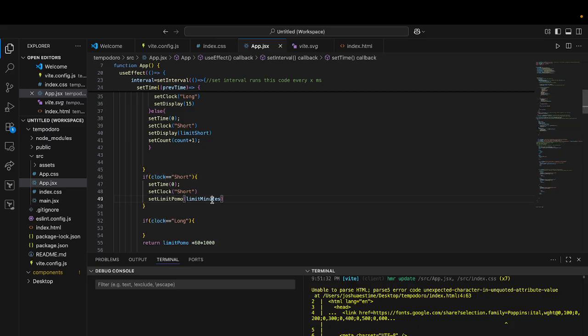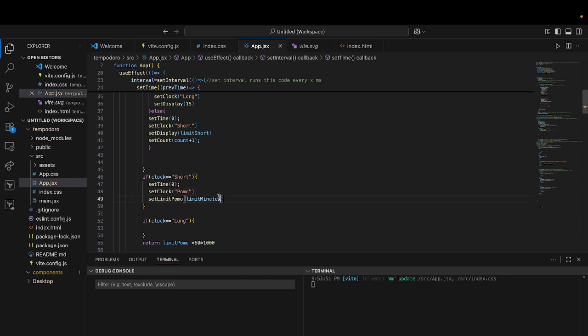Oh, this is probably right here. Set time 0, set clock short. Clock should not be short. If you hit it and it's short, this needs to go back to POMO. So that's one problem. And then our set limit POMO needs to go to limit POMO. Yeah, because after it goes, it needs to come back.